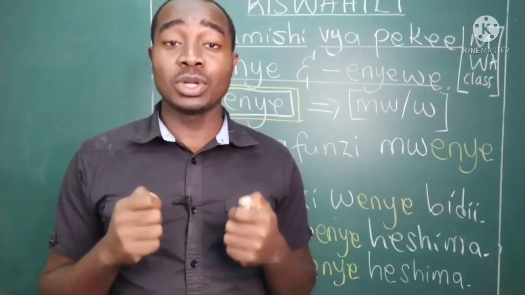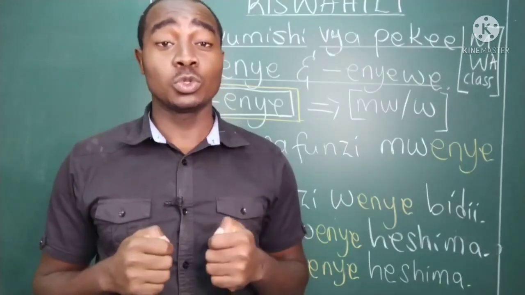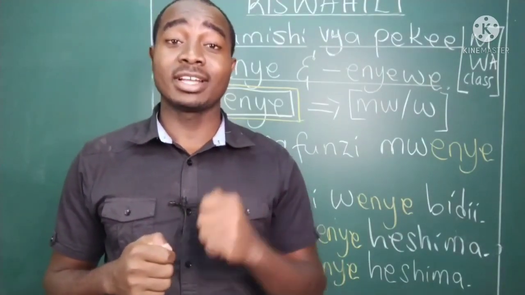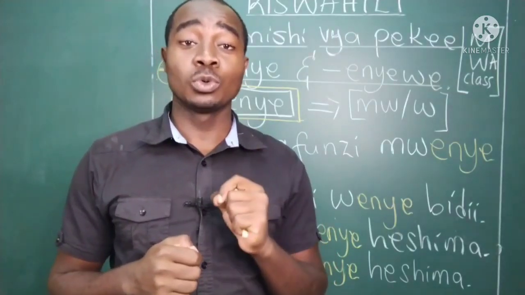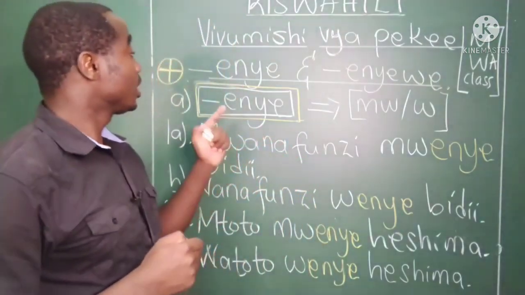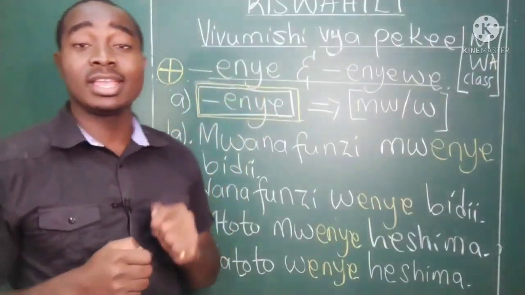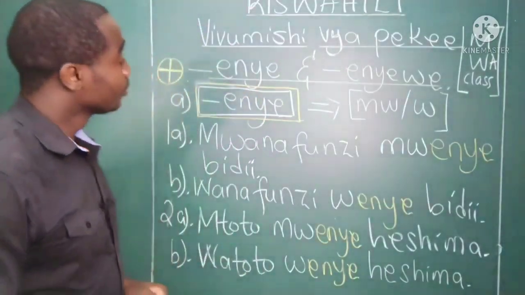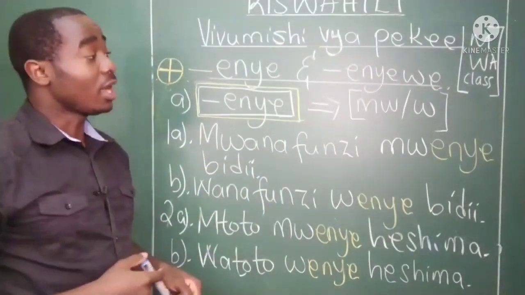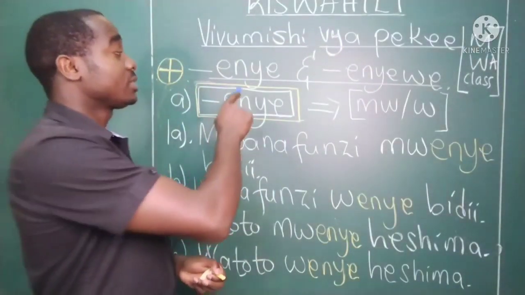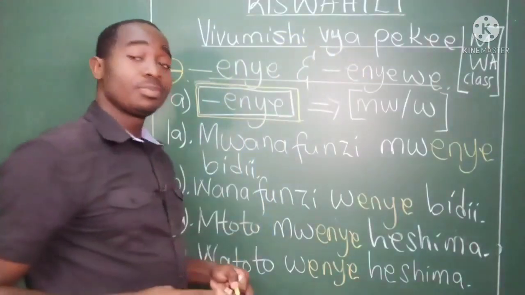Leo tunajifunza kuhusu vivumishi vya pekee tena. Lakini wakati huu tutajifunza kuhusu sehemu ya enye na enyewe. Sawa? Enye na enyewe. We are talking about the unique adjectives in Swahili. We have this enye and enyewe.